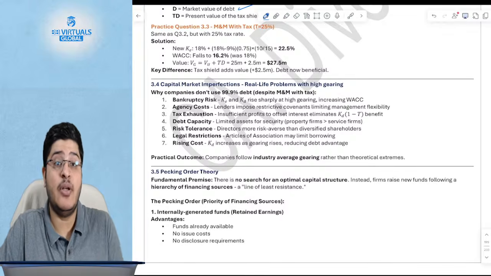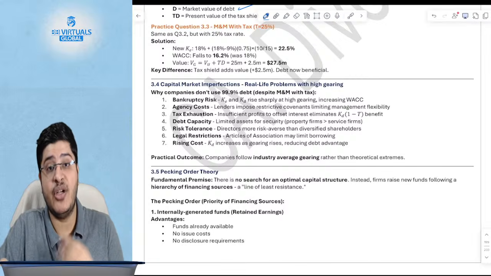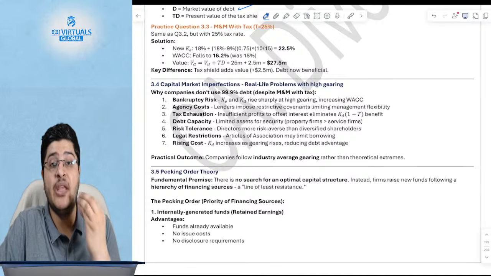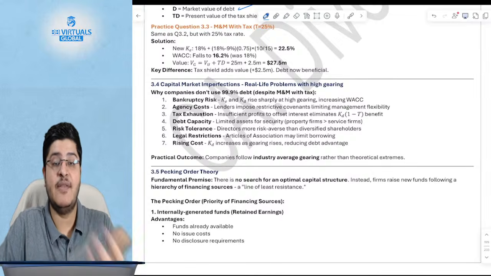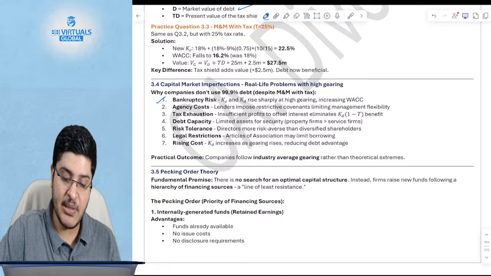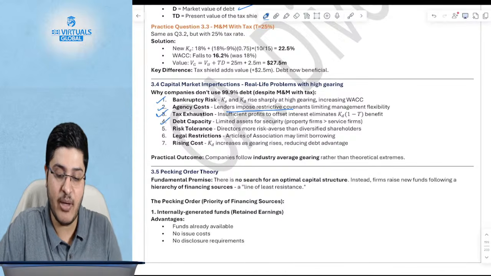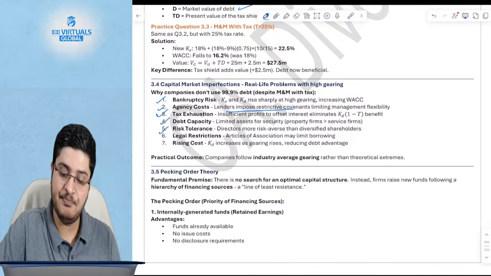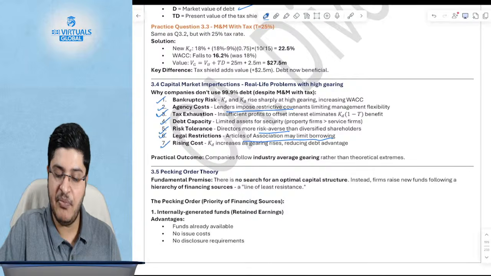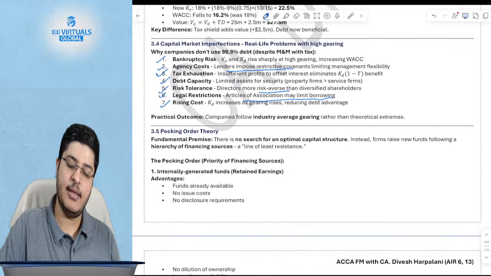The debt holders will not allow you. There'll be a restriction to the extent of debt that you can take. There'll be covenants. Taxes also, you will have only so much profit against which you will be able to offset the interest, right? So all of these reasons are there. Bankruptcy risk, agency cost, which is lenders will impose some covenants, tax exhaustion. There'll be a debt capacity. You'll have only so many assets that you can mortgage. Risk tolerance, directors will be more risk averse. Legal restrictions, which is articles of association, may limit borrowing. And finally, rising cost, which is KD increases as gearing increases.